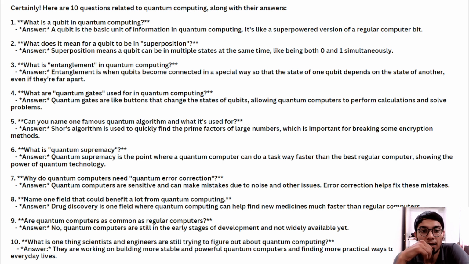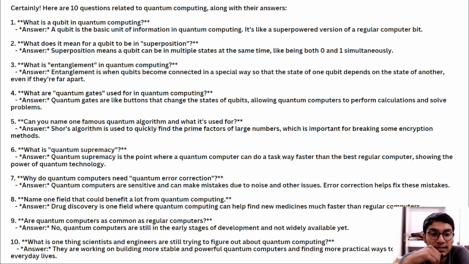What is entanglement in quantum computing? Entanglement is when qubits become connected in a special way so that one qubit depends on the other's state, even if they are far apart. What is a gate in quantum computing? Quantum gates are like buttons that change the state of a qubit, allowing the computer to perform calculations and solve problems.